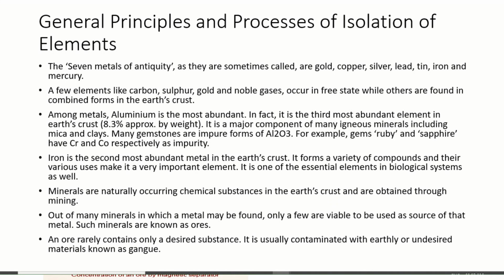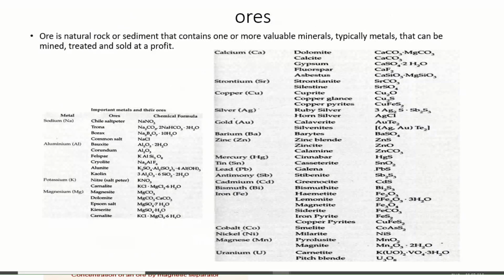I can say that a mineral which is used for the extraction of metal by manufacturers, so it is profitable and inexpensive, is known as ore. All minerals are never ore, but all ores are minerals. Remember it. Now, ore is naturally rock or sediment that contains one or more valuable minerals, typically metal, that can be mined, treated or sold at a profit.